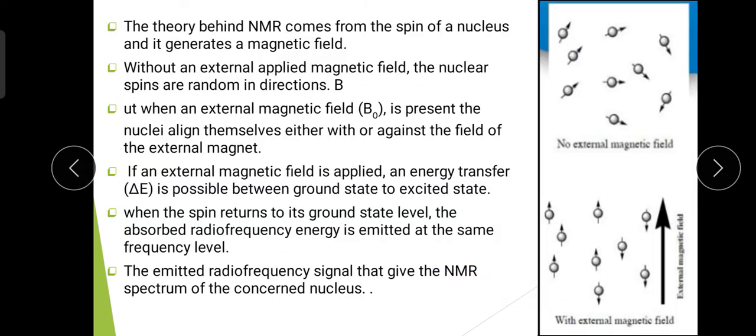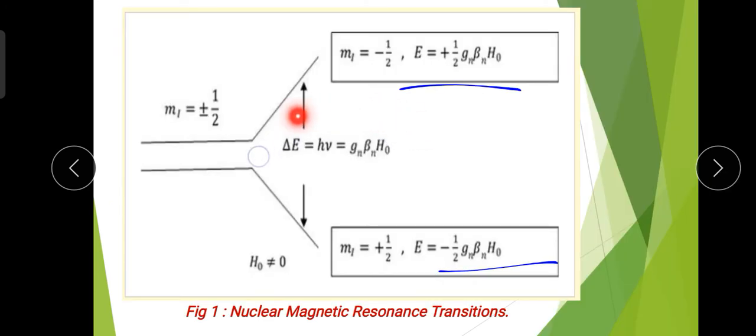Now the emitted radio frequency signal gives the NMR spectrum of the concerned nucleus. That means there is emission of energy, and this emission of signals gives rise to the NMR spectrum, that is, the spectrum of a particular sample, and from that spectrum we can study the different physical as well as chemical properties of that species or sample. So these are the nuclear magnetic resonance transitions.